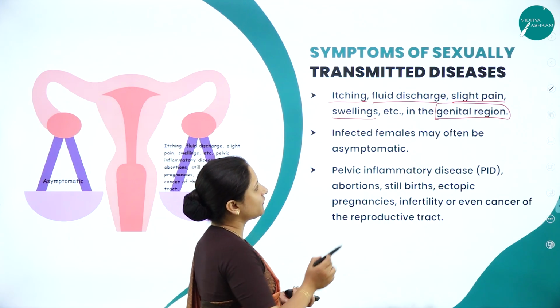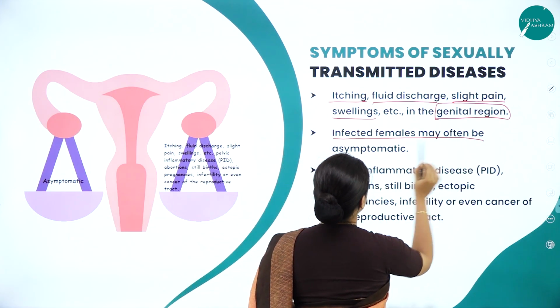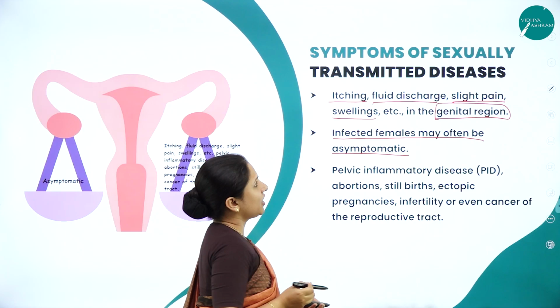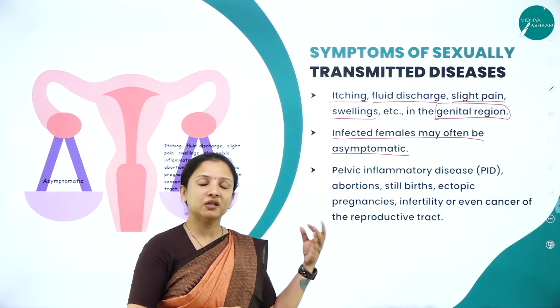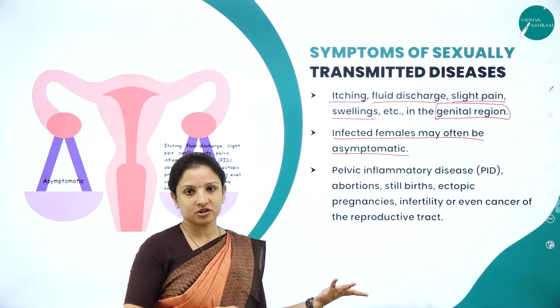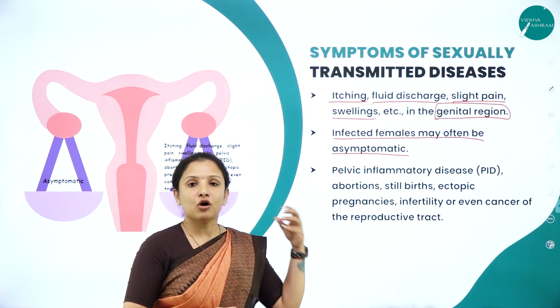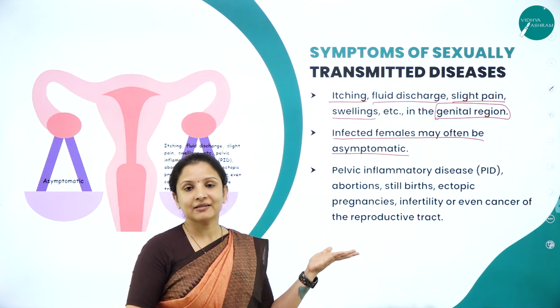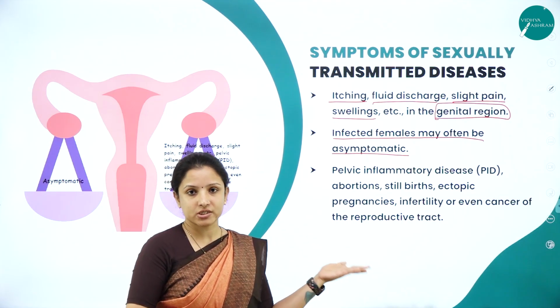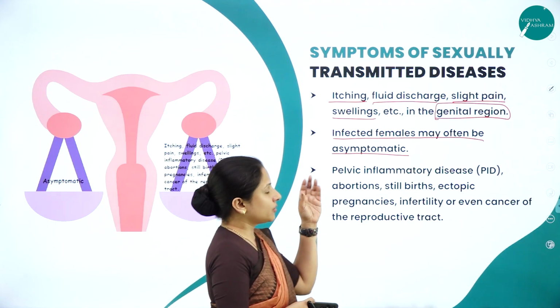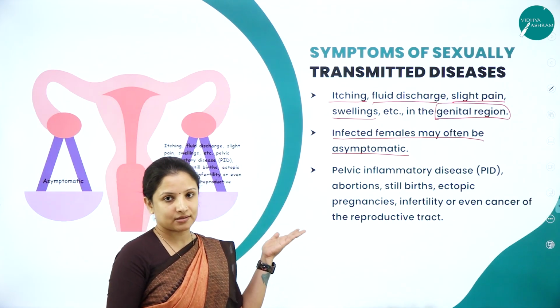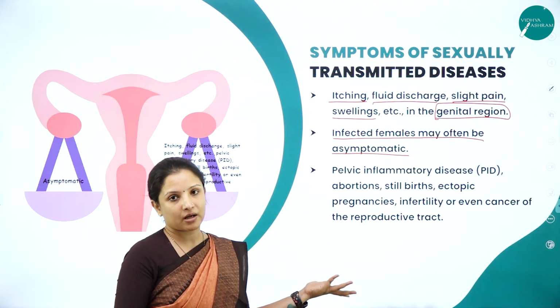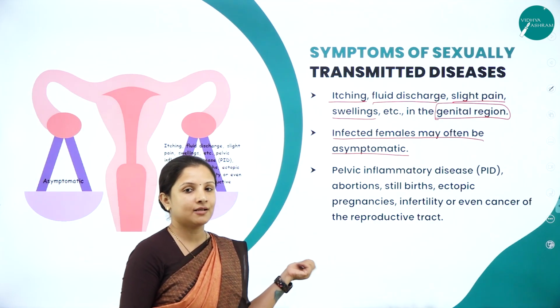Next, infected females may often be asymptomatic. One of the main things about sexually transmitted diseases is that the female will be infected and will not have any symptoms, and that can lead to a lot of complications later. So even then, it is better to get it checked once in a while, or better to check the reproductive organs and all that once in a while.